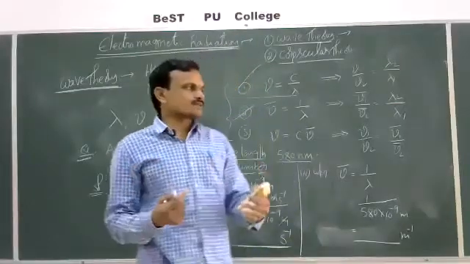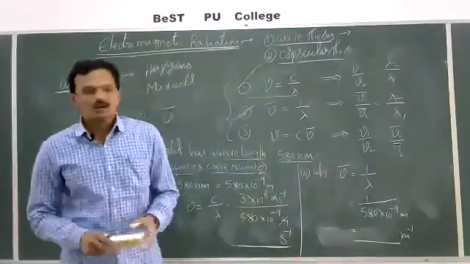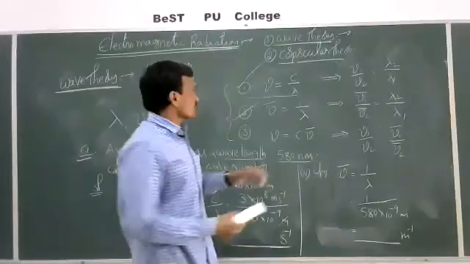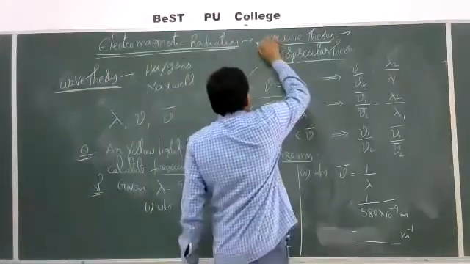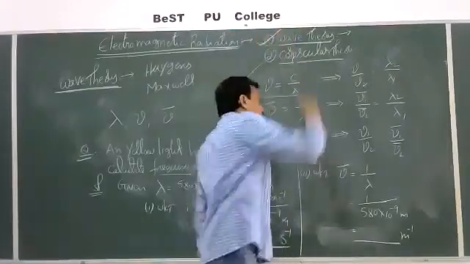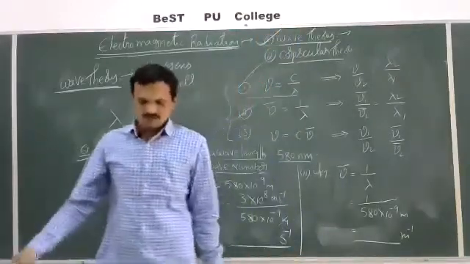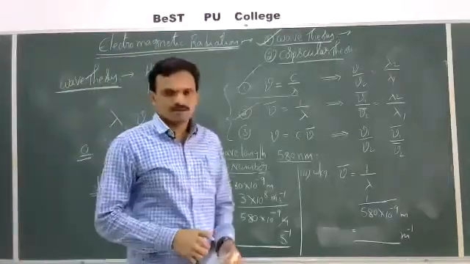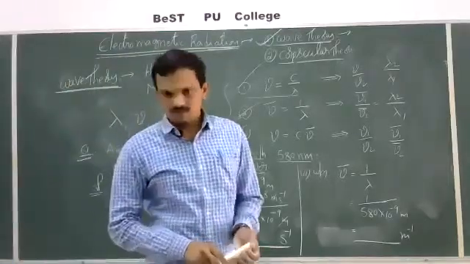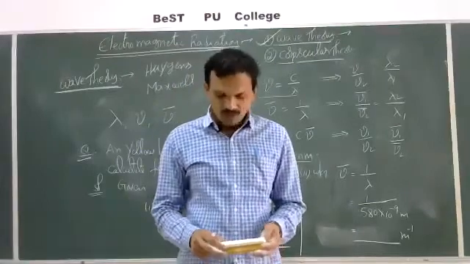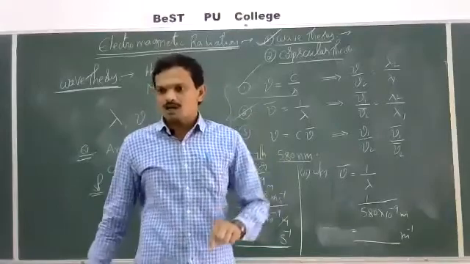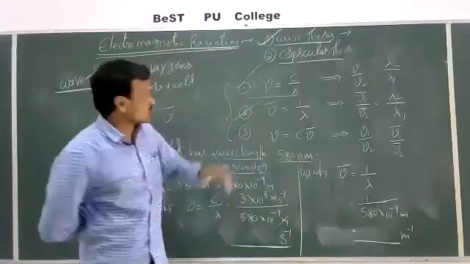But this wave theory is unable to explain some concepts. What are those? The first one is black body radiation. What is a black body? What is the nature of black body radiation? That was not explained by this wave theory.